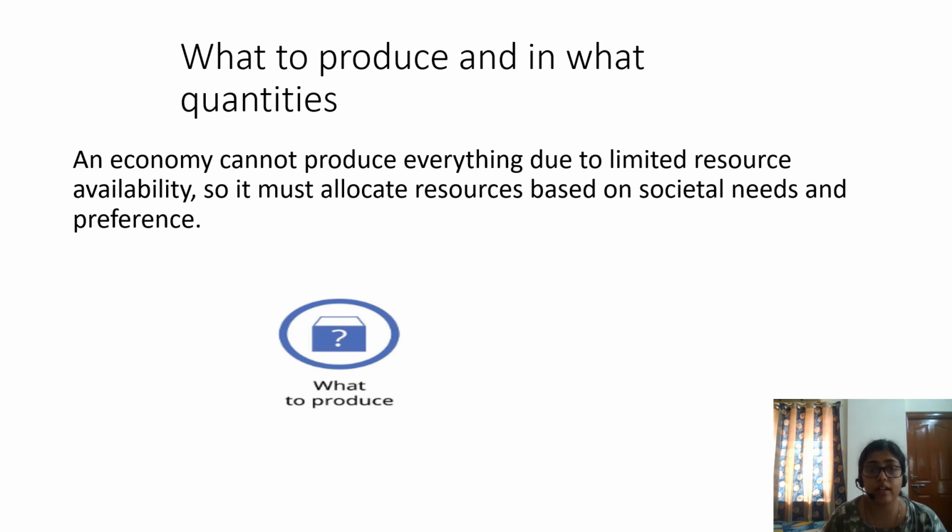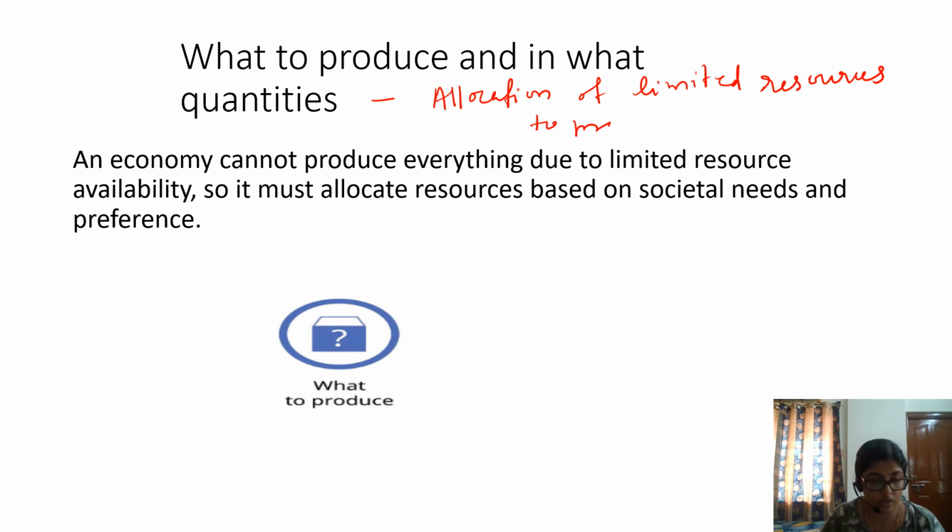Okay, so we can write it like that: allocation of limited resources to produce goods based on societal needs, or needs of the society.